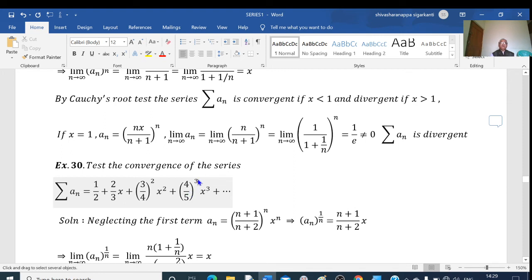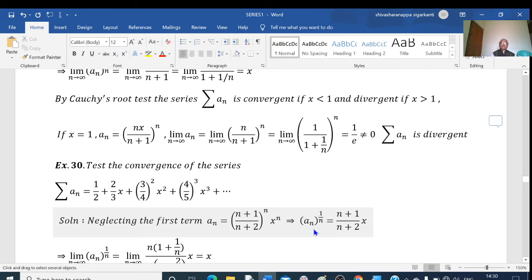Once you write the power, see the relation between these terms here. 3, 4, 5. 2, 3, 4. Here power is not there, means 1 is there. 1, 2, 3. When in the nth term you write the power n, then this will be n plus 1, this will be n plus 2. So, a_n equal to n plus 1 divided by n plus 2 whole to the power of n into x to the power of n. So, this is our nth term. Now, what is a_n to the power of 1 by n?